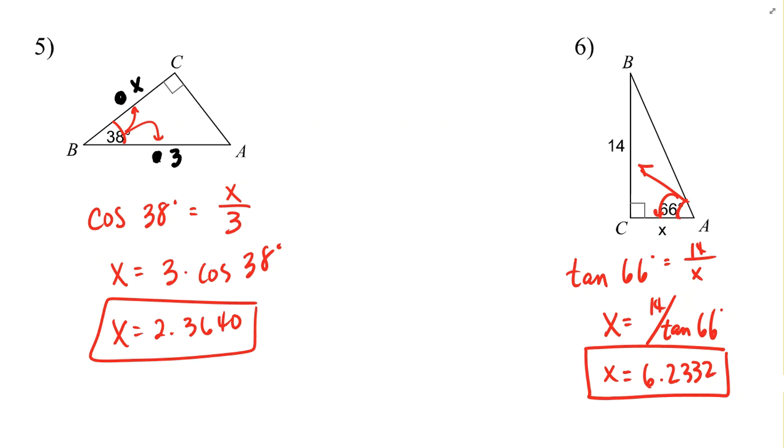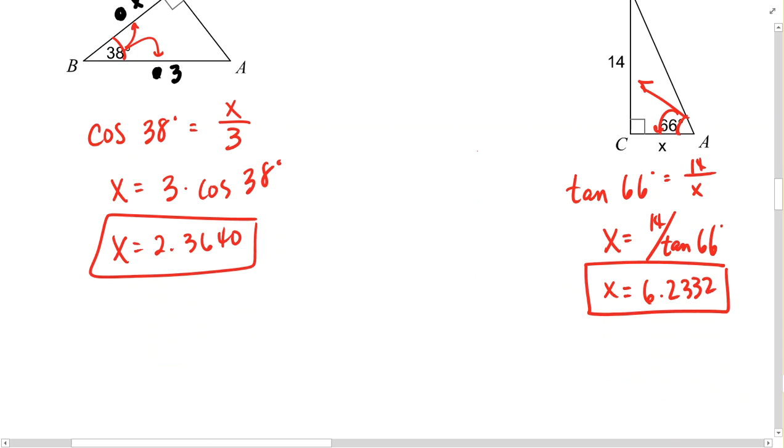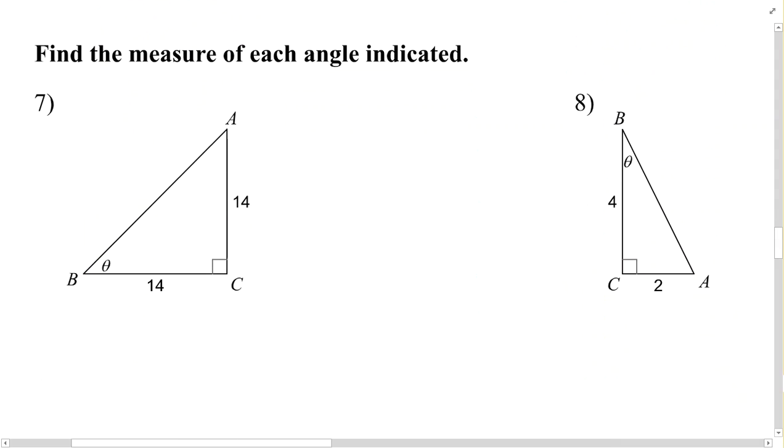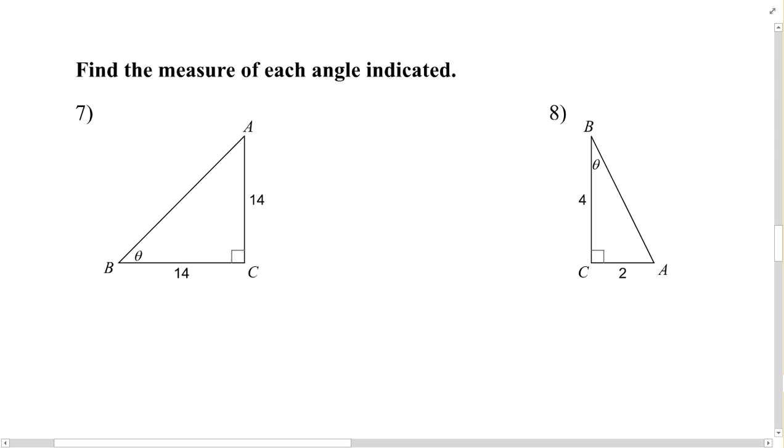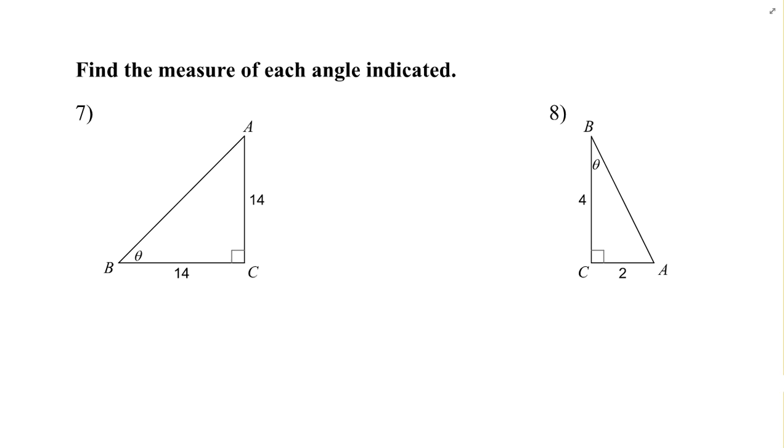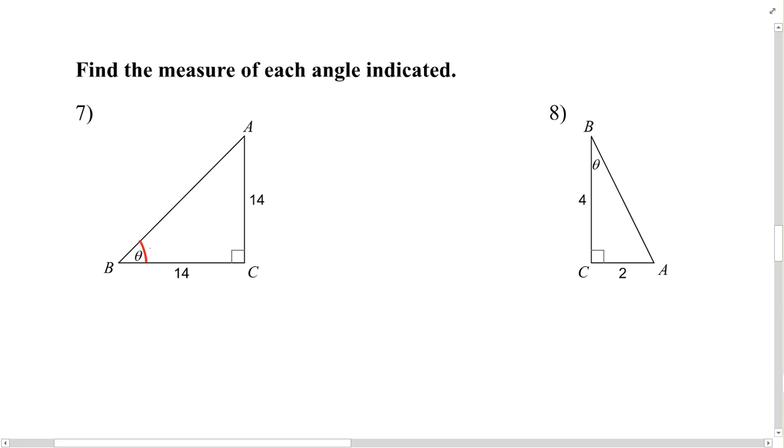And that should help you out with problems 3, 4, 5, and 6. Now moving on to number 7, this time we're looking for the angle measure. Keep in mind that we set these up just like we've done before. We look at our angle measure and consider the side lengths that are provided.